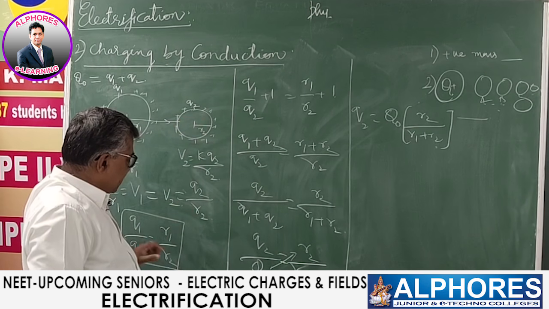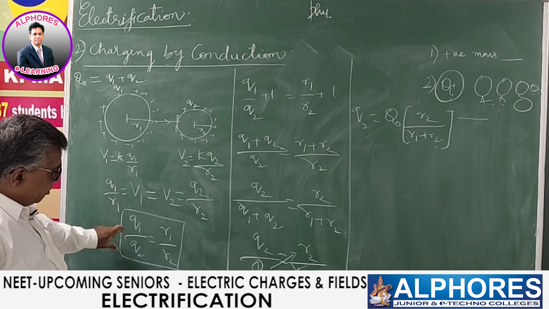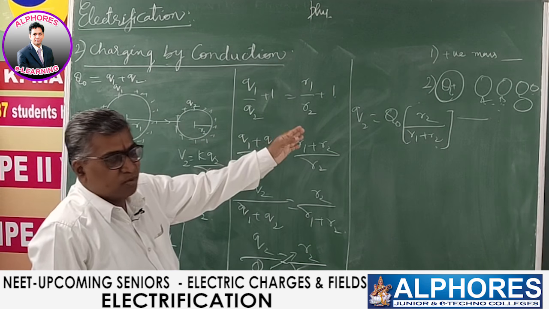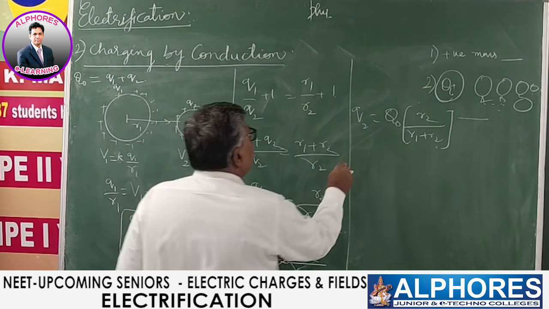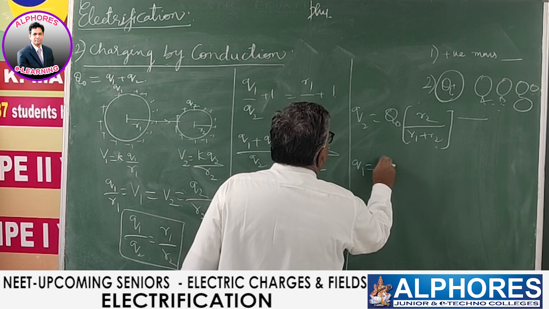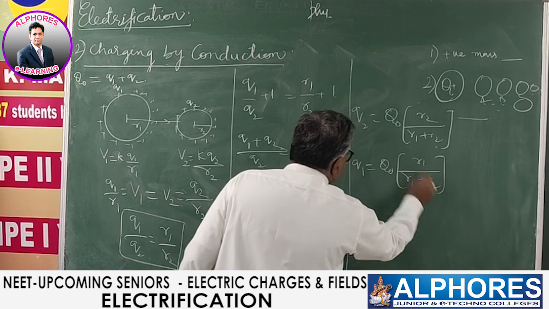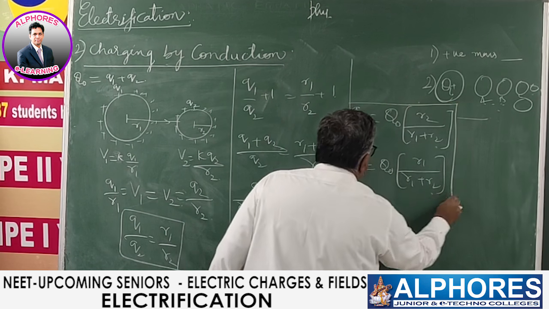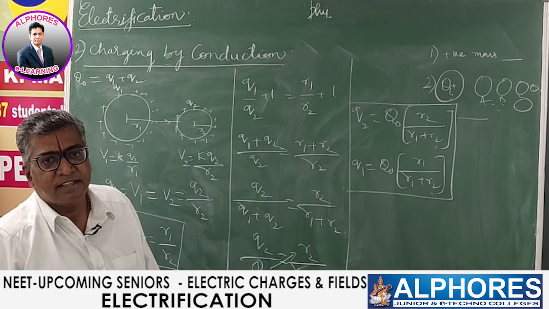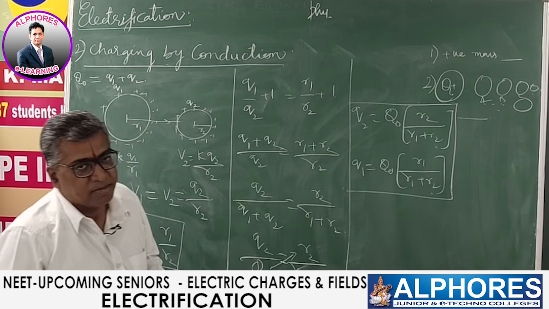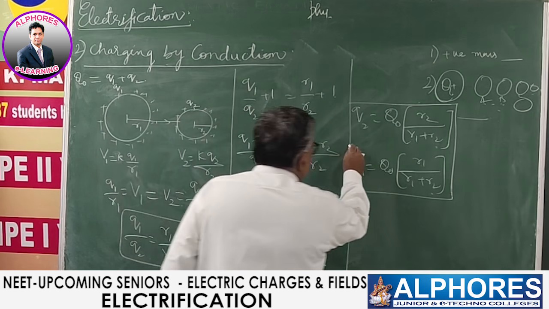Doing the same mathematics the other way, take Q2 by Q1 is R2 by R1, reciprocate, and add 1 on both sides. Then you will get Q1 is equal to Q0 of R1 by R1 plus R2. Very important: in many national entrance examinations, many problems were given based on this formula. It's an important formula. Please make a note of it.